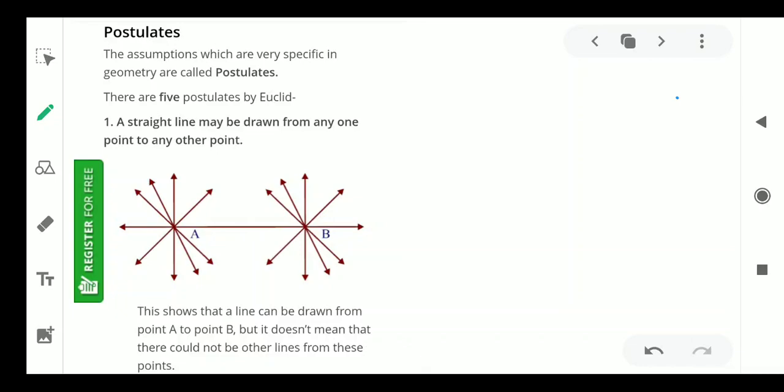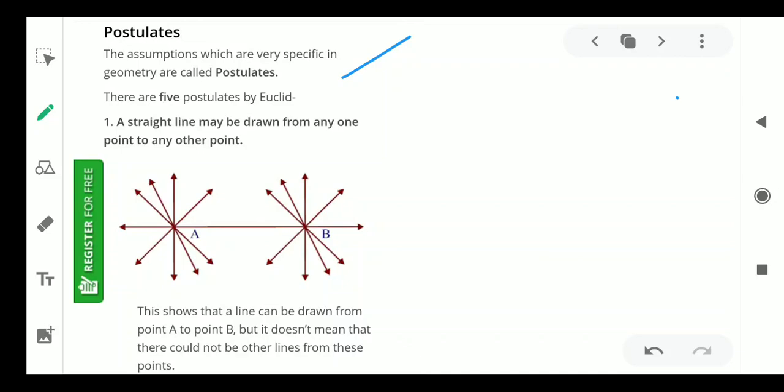First, let us see the definition of postulates. The assumptions which are very specific to geometry are called postulates. Postulates are just assumptions. As we discussed in previous classes, postulates and axioms are statements that are universal truths, meaning there is no need to prove them. They have no proof.